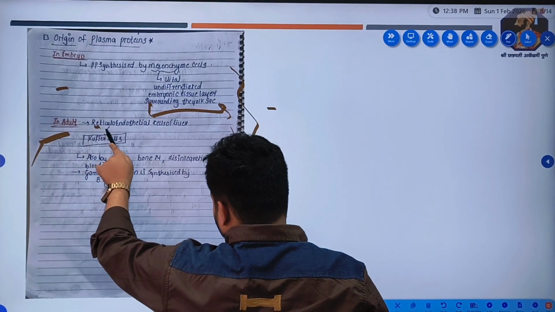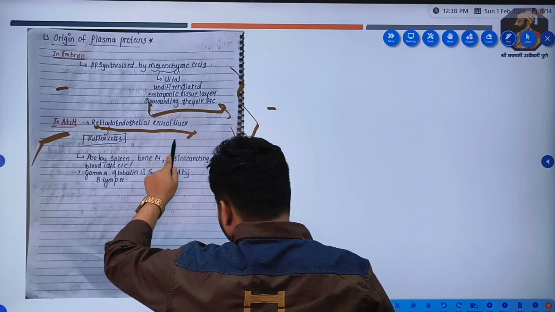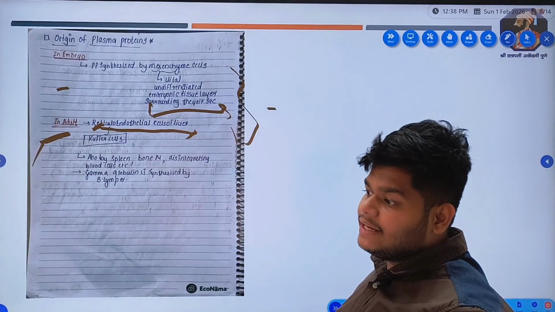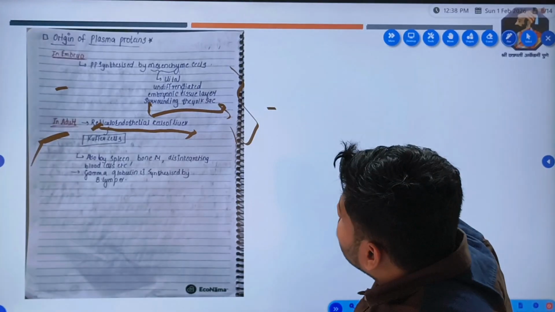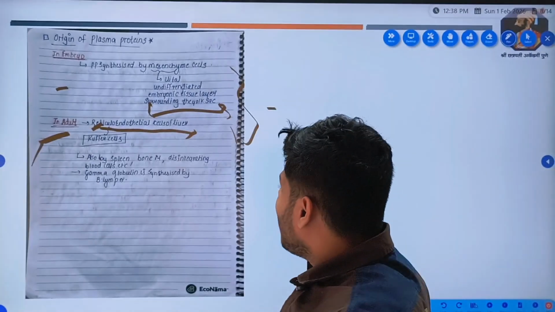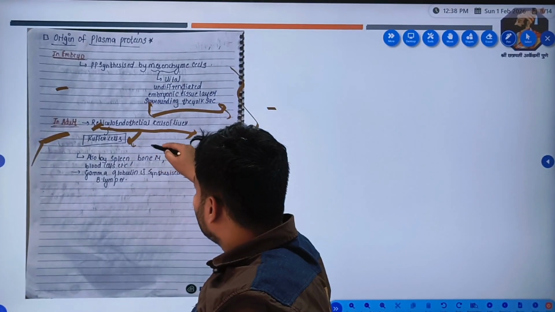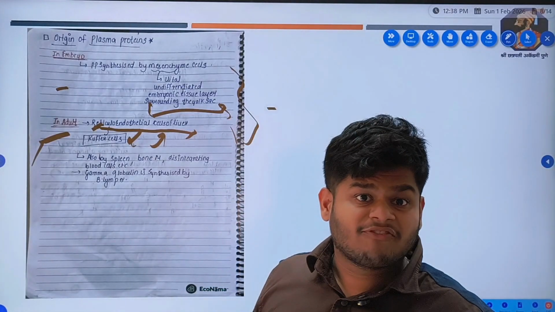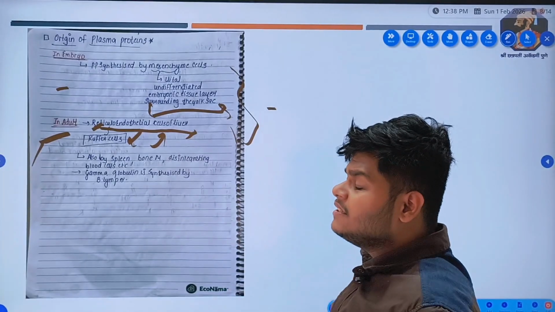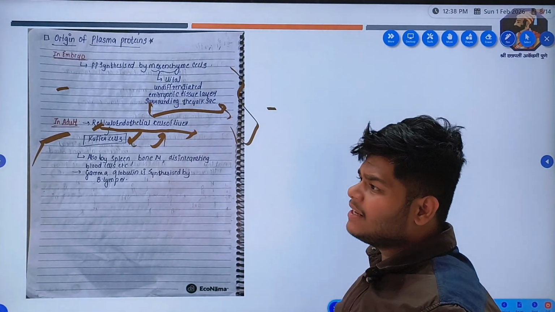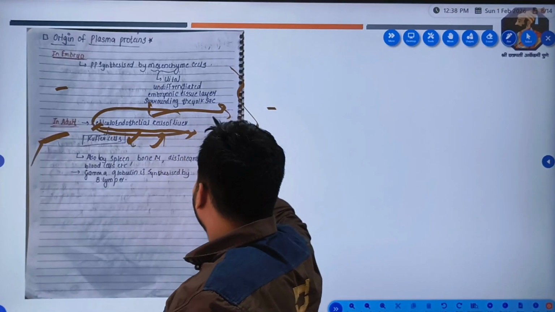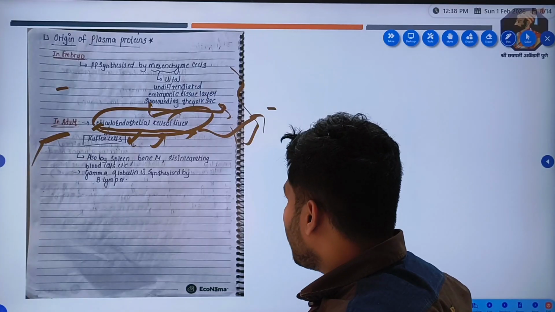reticuloendothelial cells of the liver. The reticuloendothelial system is a system in which the cells in the liver are called Kupffer cells, which are phagocytic cells that help in immunity; when there is some foreign particle, these cells go and attack it.